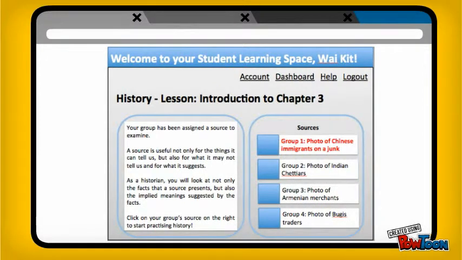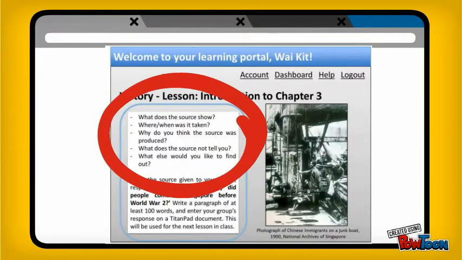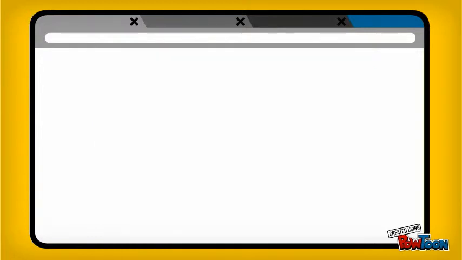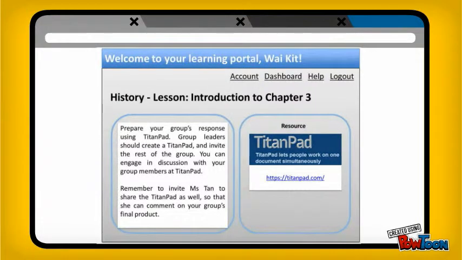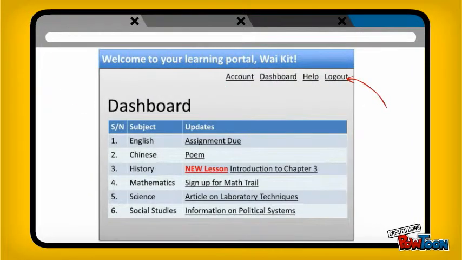Wykid then begins on the group task. He clicks on a photograph that his group has been assigned to examine. To aid Wykid in analysing the photograph, there are prompts on the details that they should look at should they encounter any difficulty. Wykid is directed to TitanPad, an online collaborative tool for creating documents to prepare his group's response. He uses TitanPad to discuss with his group members their response to the group task. Wykid then logs out of the system.